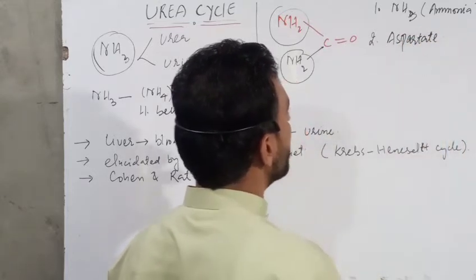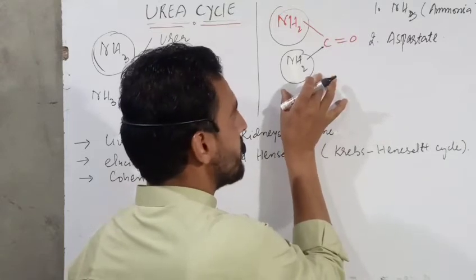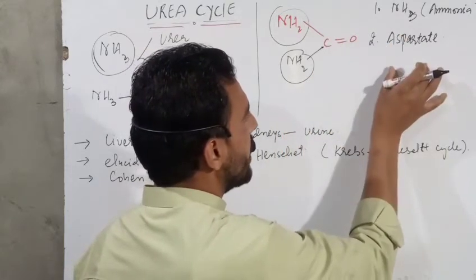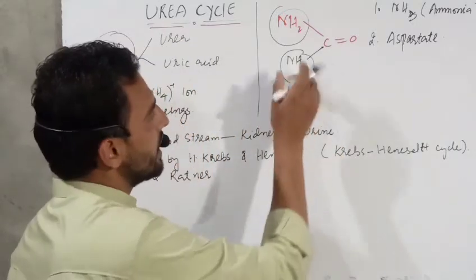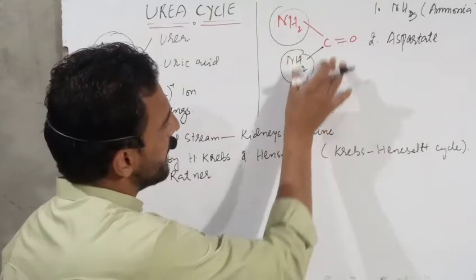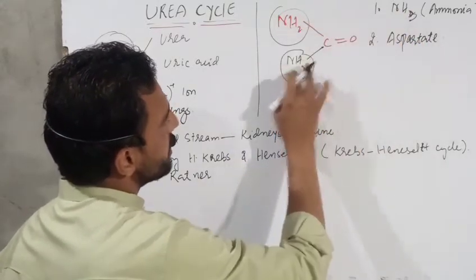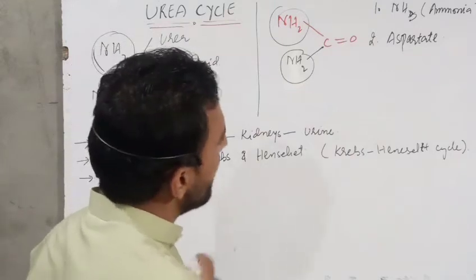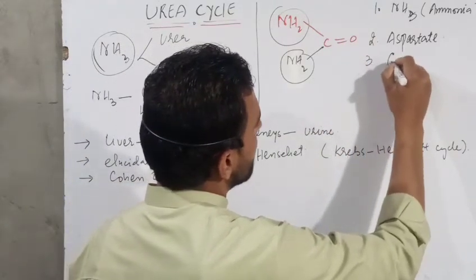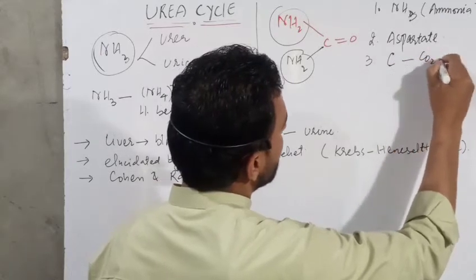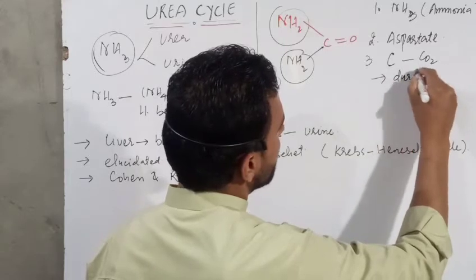This is the important point. This is the structure of urea: this NH2 group is derived from ammonia, this NH2 group is derived from aspartate, and finally there is the carbon. This carbon is derived from the carbon dioxide which was produced during cellular respiration.